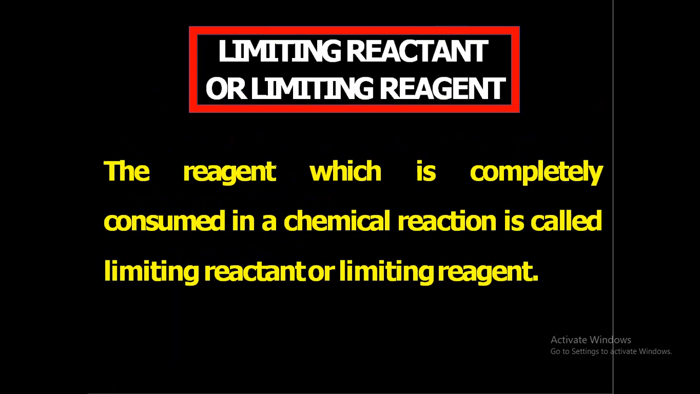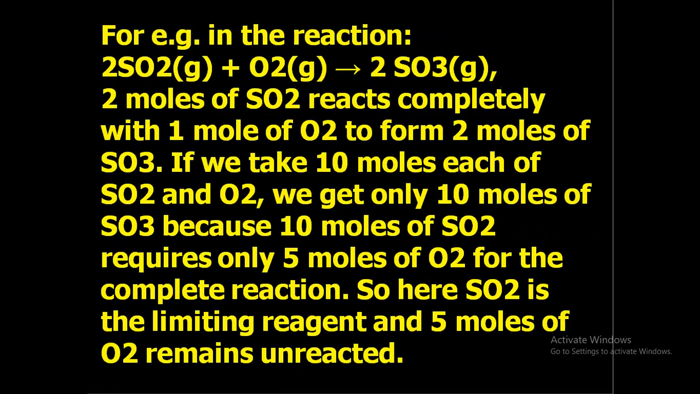Next is limiting reagent. The reagent which is completely consumed in a chemical reaction is called limiting reactant or limiting reagent. For example, in this reaction, 2SO2 plus O2 gives 2SO3. 2 moles of SO2 reacts completely with 1 mole of oxygen to form 2 moles of SO3. So if we take 10 moles of each of SO2 and O2, what will happen? Do the 10 moles of SO2 and 10 moles of O2 react completely? We have to find it from the given data.